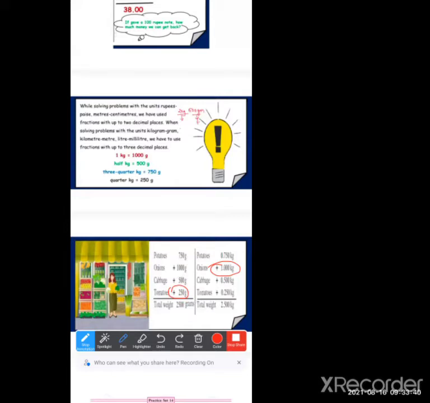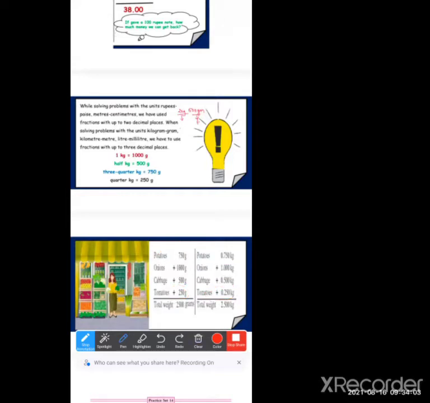Okay, and 750 means 3/4 kg, so 1/4 kg, 250 gram, it is 0.250 kg.